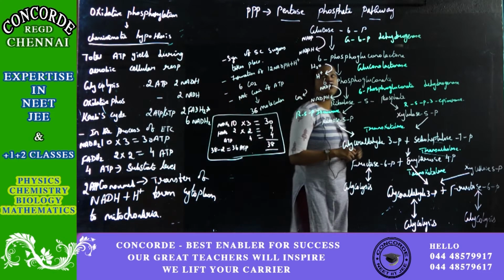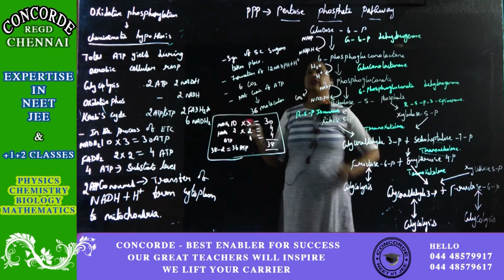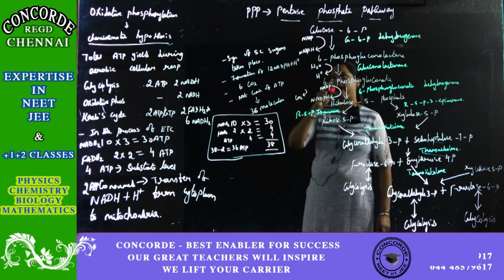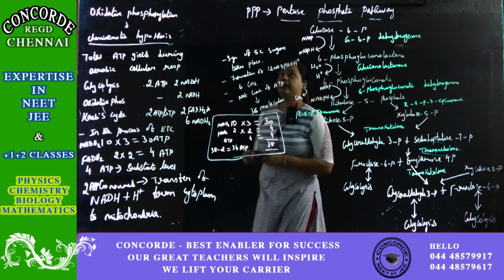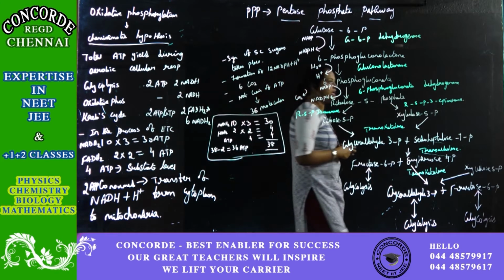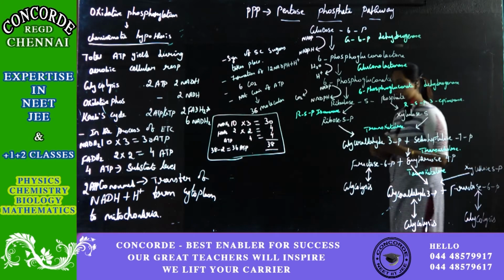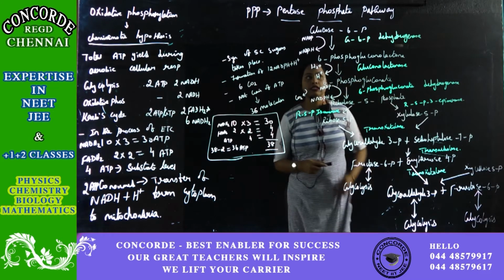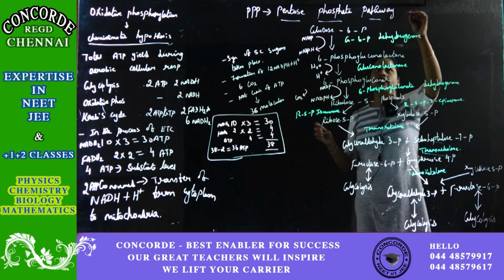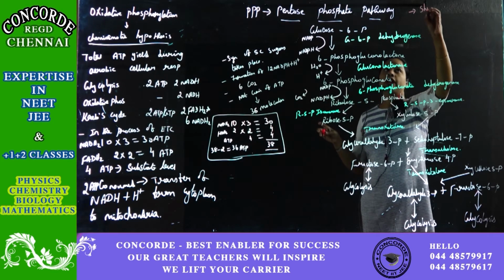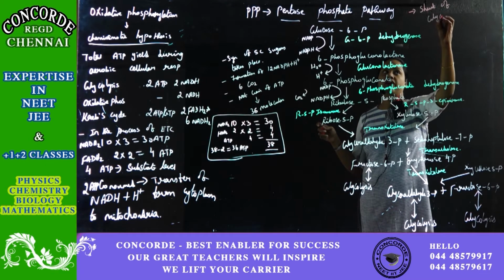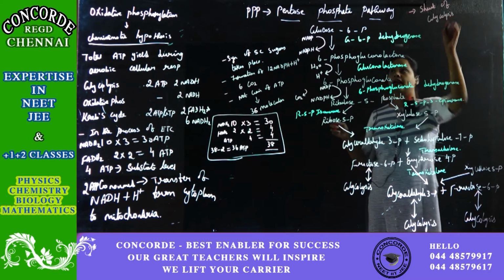Next we move on to the triple P pathway, that is the pentose phosphate pathway. This pentose phosphate pathway is a substitute for the glycolysis cycle. So we can also call it the shunt of glycolysis. You can also call this triple P pathway the shunt of glycolysis.